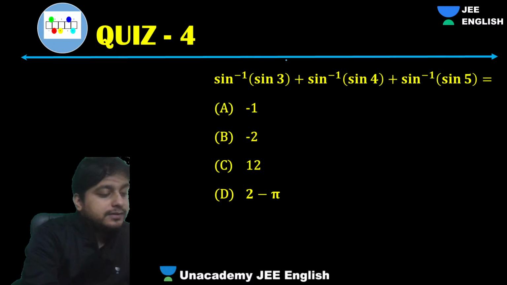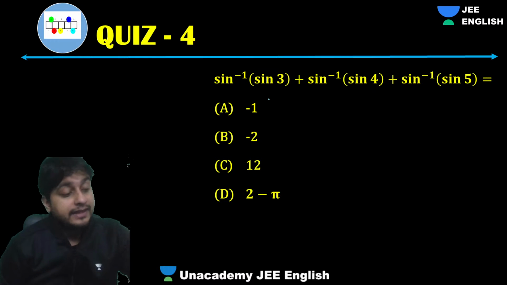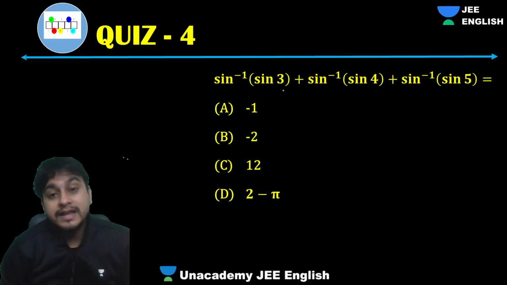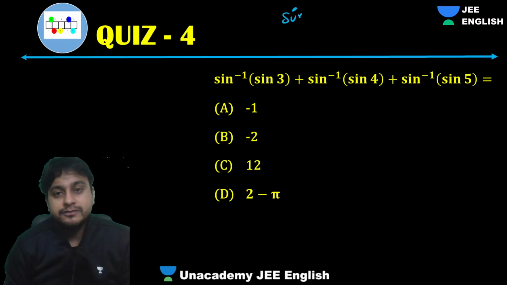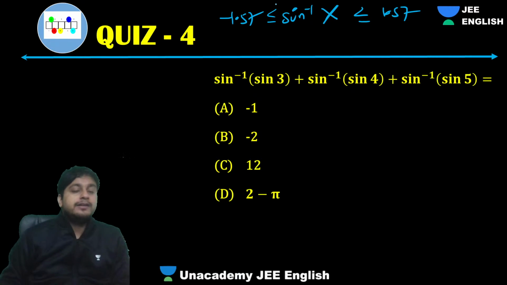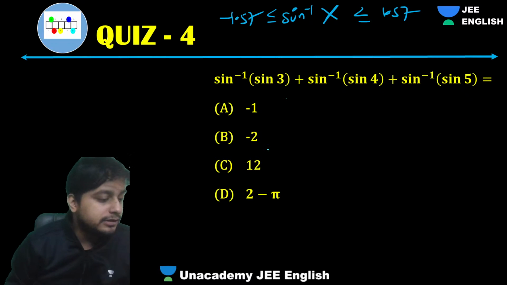Come on, guys. Sine inverse of sine 3. I've told you guys these values will be between minus pi by 2 to plus pi by 2, right? No doubt about it. They can never have a value more than pi by 2 or less than minus pi by 2. We all know that sine inverse of something is always between 1.57 and minus 1.57. I've already told you this time and again, right? So, guys, you cannot cancel this and write 3, 4, 5. That will be a blunder, and that will give you 12, which is absolutely wrong.